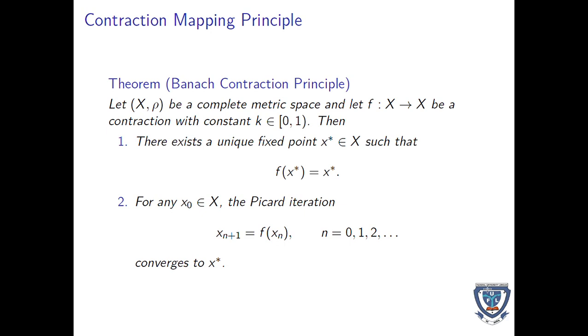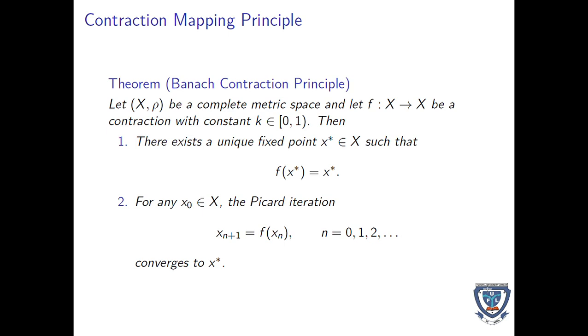Banach in 1952 stated that when you have a complete metric space and you have a contraction, with k ranging from 0 to 1, then there must exist a unique fixed point such that f of x star will be equal to x star. That is the definition of fixed point. And number two, for any x naught in X, the Picard iteration must converge to the fixed point. So these are the consequences of the Banach contraction mapping principle.